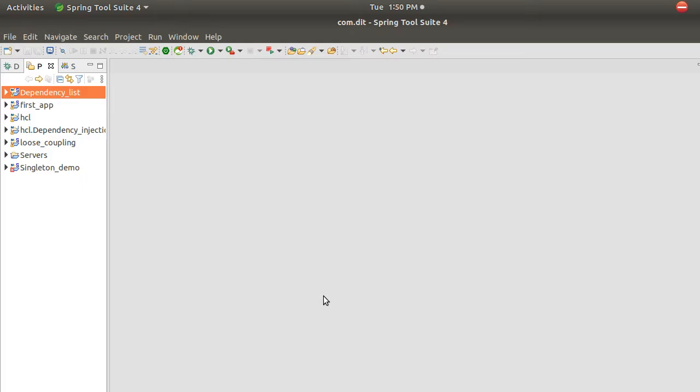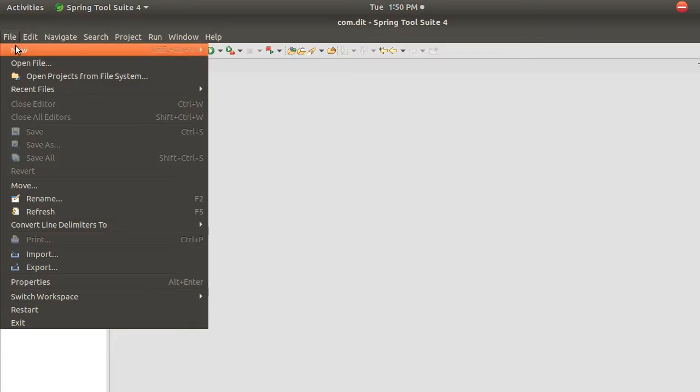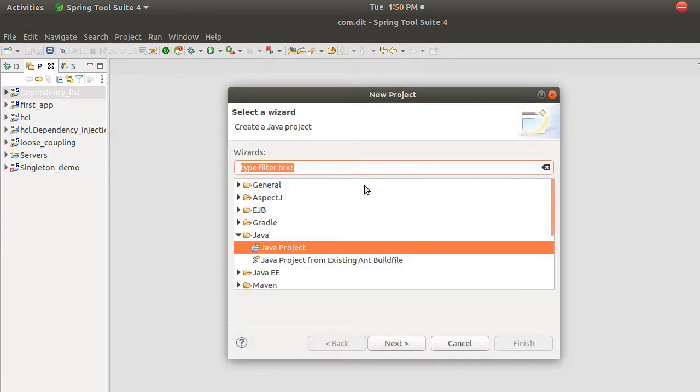Now let us create a new project, and I want that to be a Spring project. If I want to do Spring application development, what is the first thing that I should do in Eclipse? I go to File, I want to create a new project. But what type of project do you want to create? You don't want to create a normal Java project, because it's still boring, right?